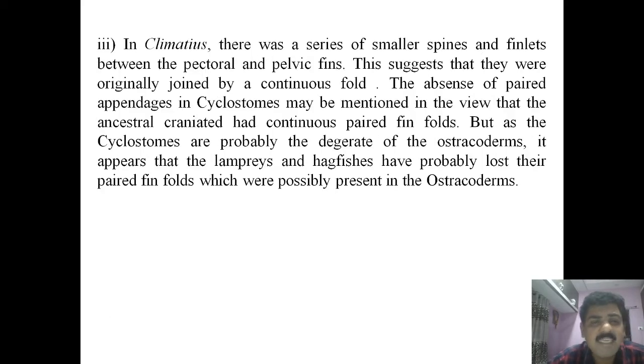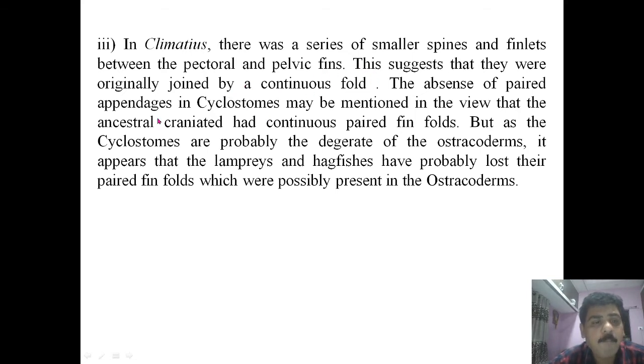In Climatius fish, there was a series of small spines and finlets between the pectoral and pelvic fin, which suggests that they were originally joined by a continuous fin fold.